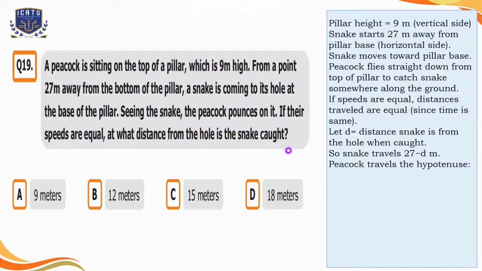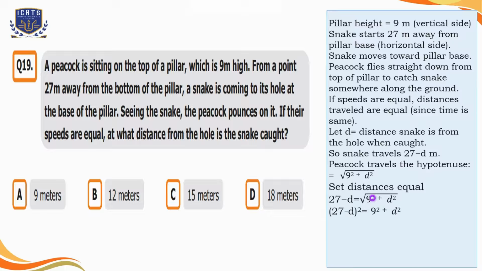Now the peacock travels the hypotenuse, which we can calculate by using the Pythagoras theorem. That is base square plus height square is equal to hypotenuse square. So to find the value of the hypotenuse, we take the square root of 9 square plus d square. As distances are the same, we can put both equal. That is 27 minus d is equal to the square root of 9 square plus d square.